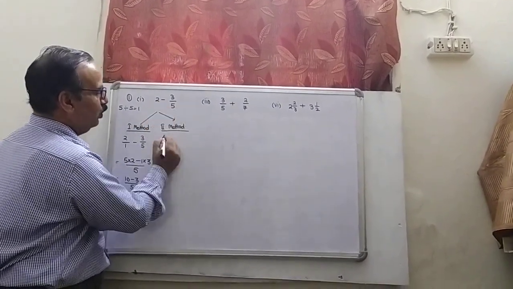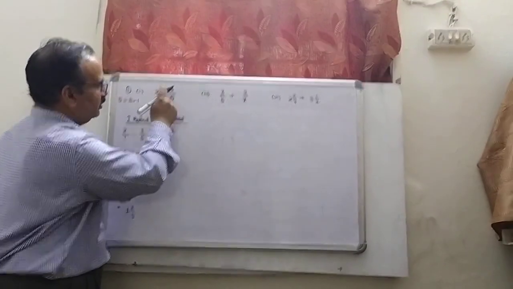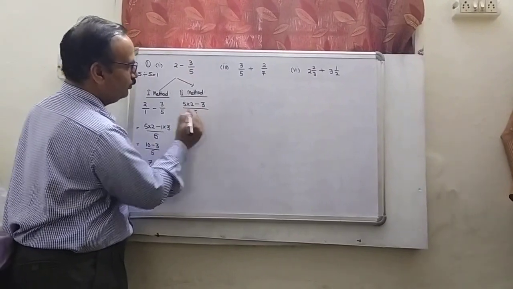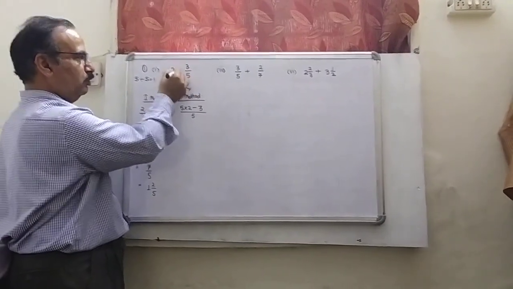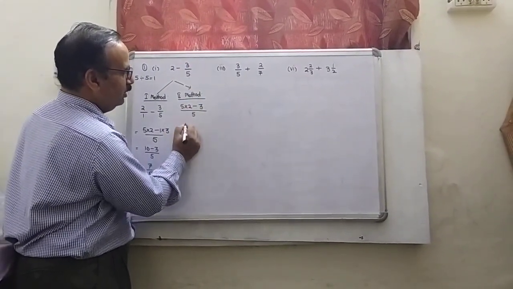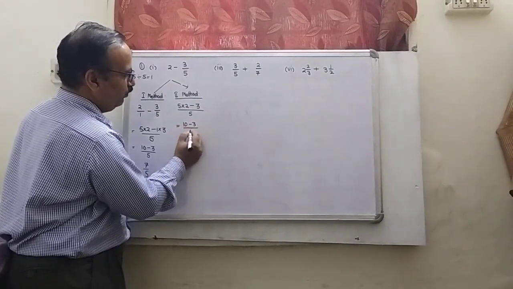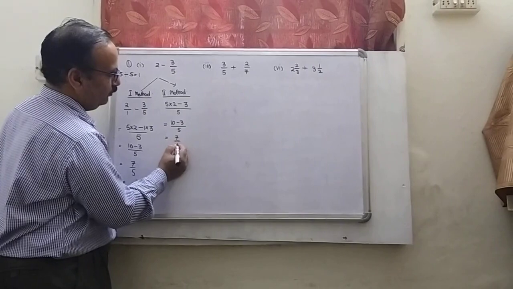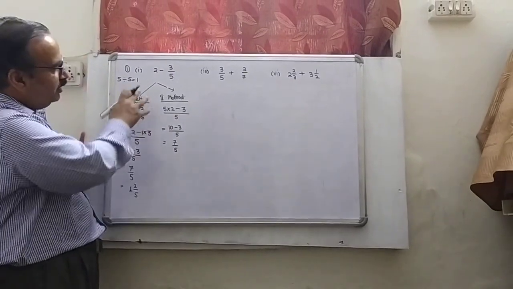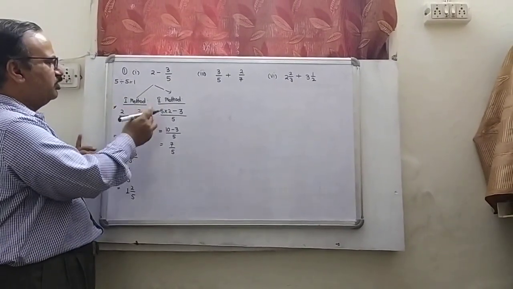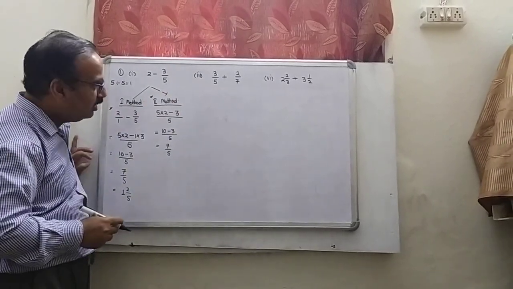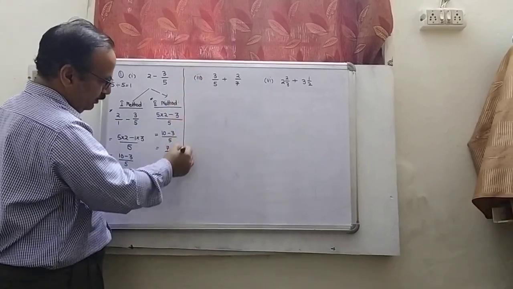You can do 5 into 2, sign minus, the number as it is whole, upon the denominator. 5 into 2 minus 3 upon 5. And it will become 5 2s are 10 minus 3 upon 5, which is 7 over 5. It is the second method. Okay, children? So in this manner, sometimes we use that method. After some practice, we may use this method directly. There is no problem.